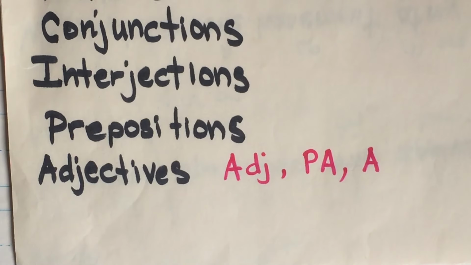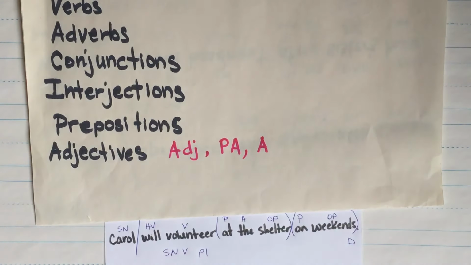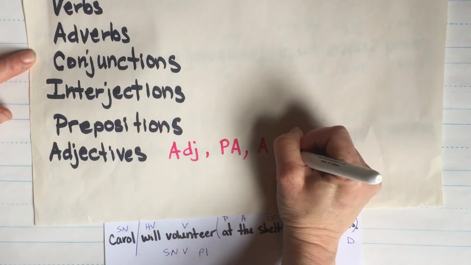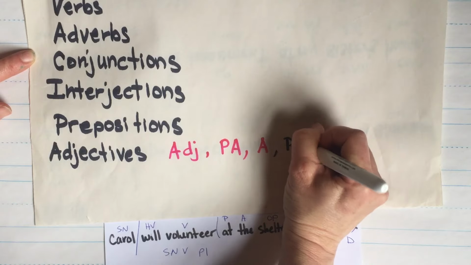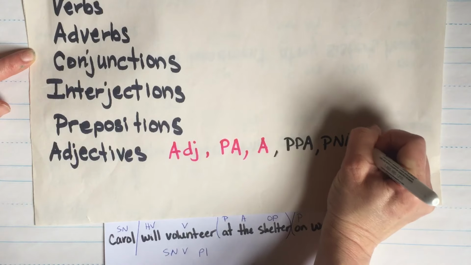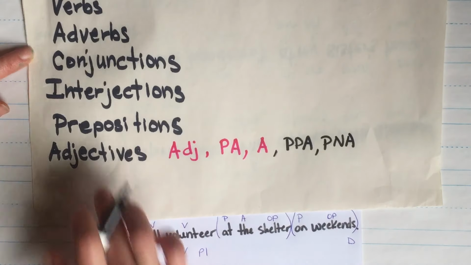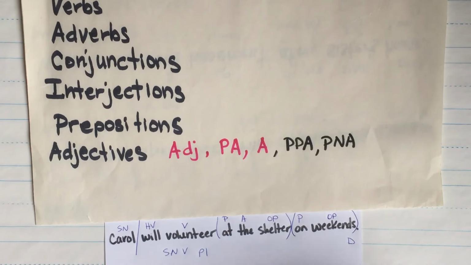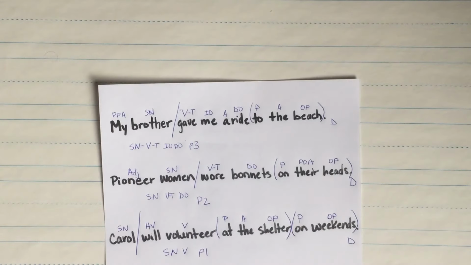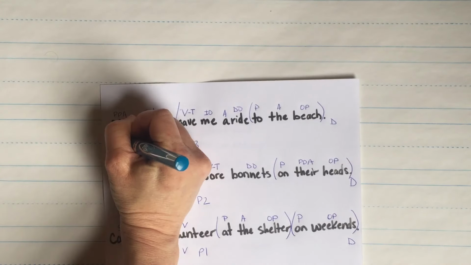Let me see if I can zoom out just a little bit for you guys. So I don't have my pink marker today, so we'll just write it in black. But here we have PPA. And might as well, while we're at it, PNA. Possessive pronoun adjectives and possessive noun adjectives are all adjectives. Okay? So, let's see here. Let's see if I can write this in a different color for you. Okay, my, so this is an adjective.